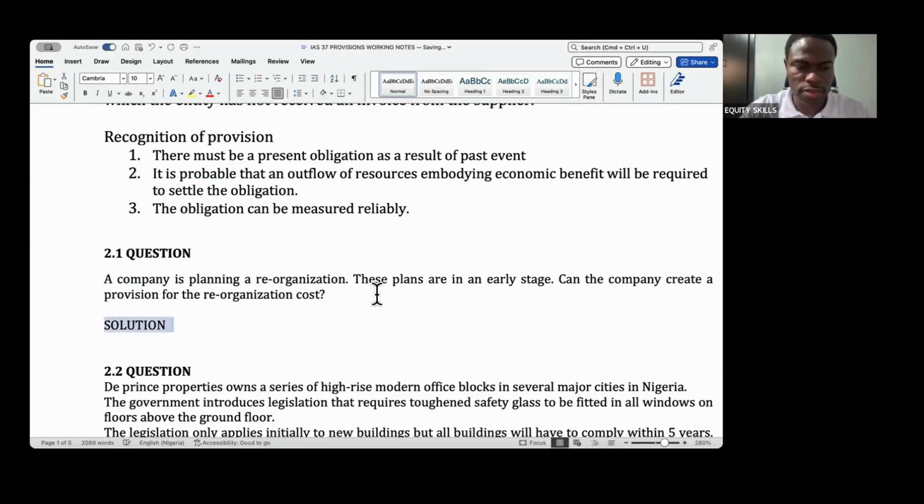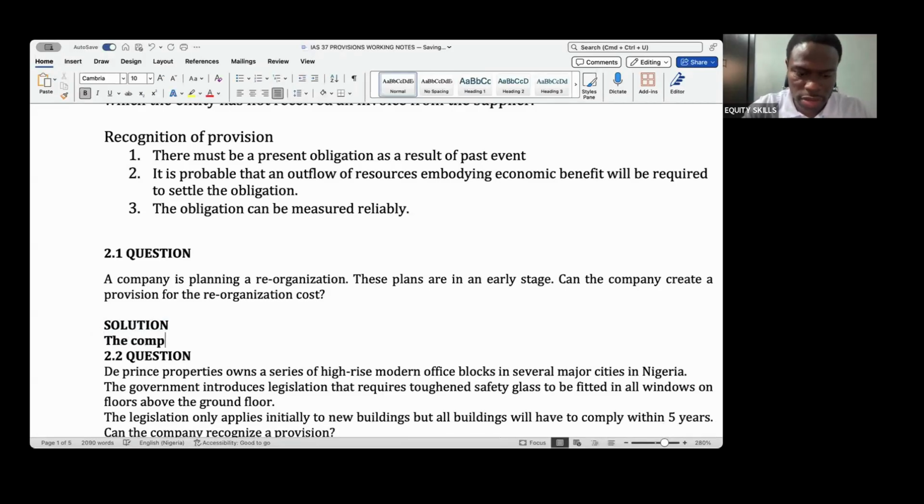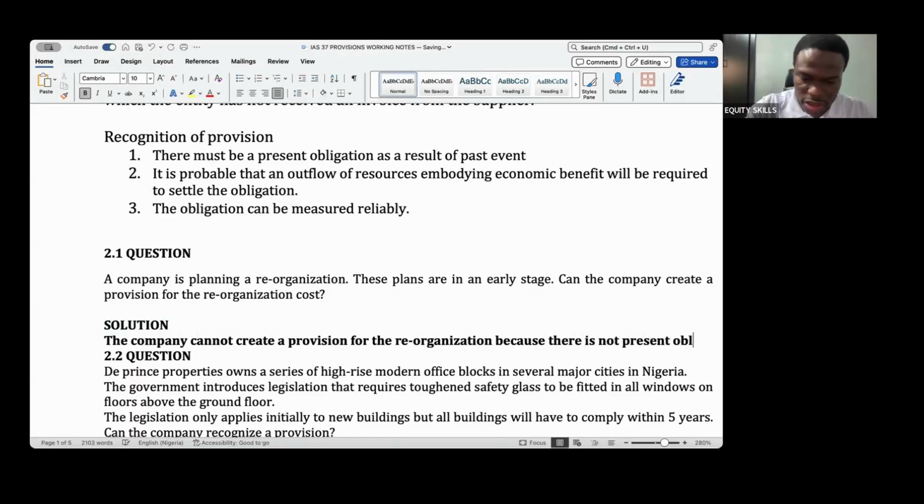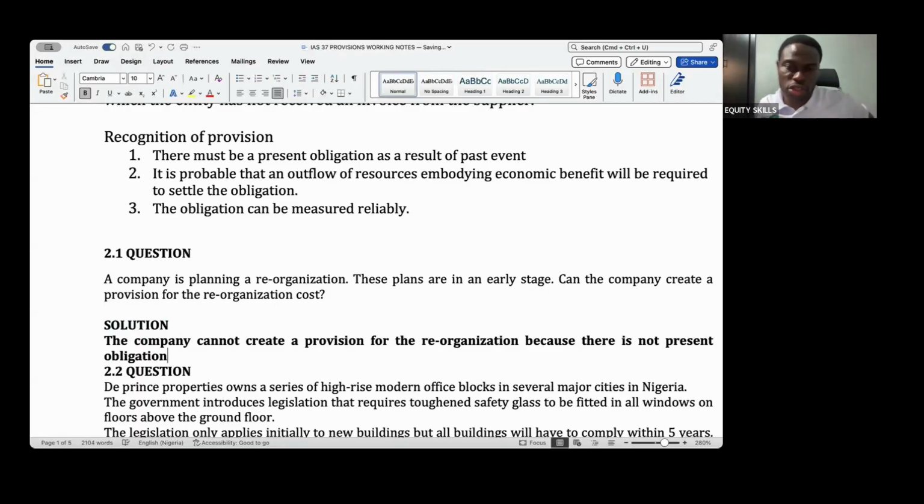For this one, the company cannot create a provision for the reorganization because there is no present obligation.